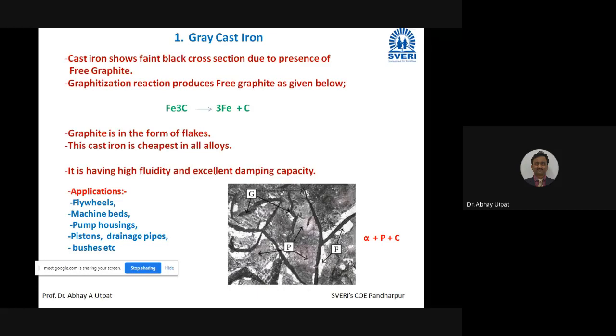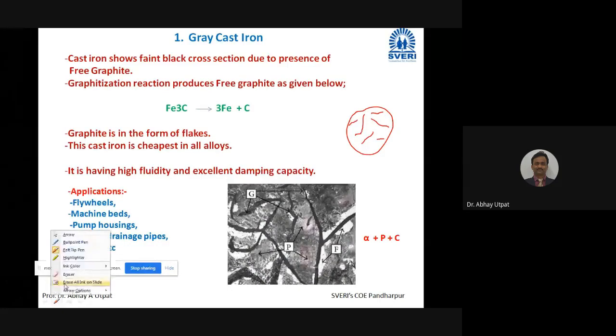And the microstructure you have to draw. I will show here how to draw the microstructure. I have taken a photo, but for actual drawing you can show plates like this. These are graphite plates. Then you can show pearlite. In this way, you show the hatched part.